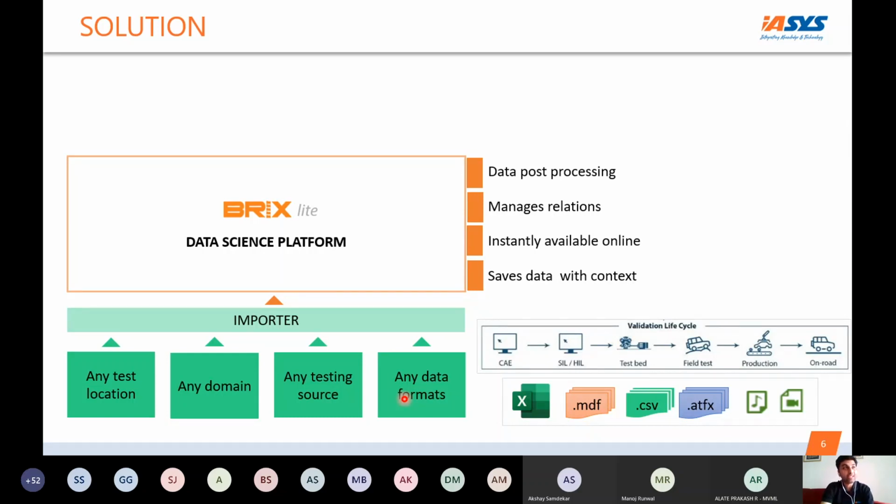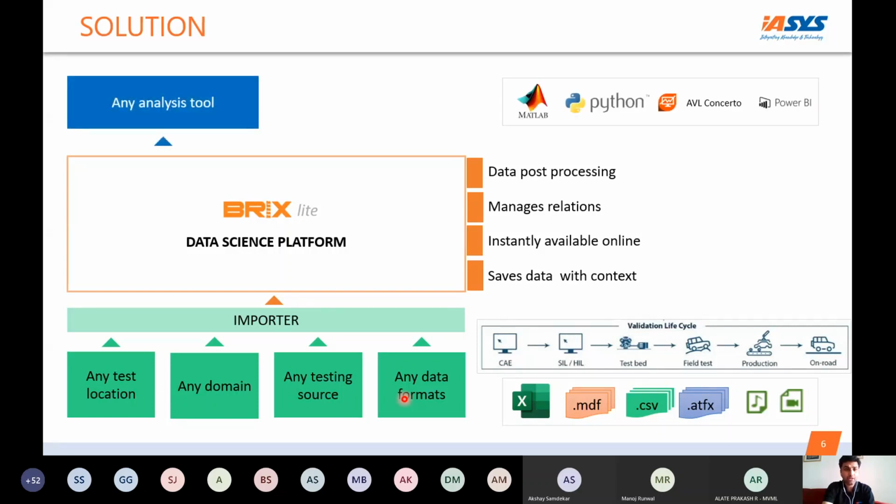This is what the Bricks Lite would actually give to you. And on top, once this data platform is there, because I keep saying the word platform, this is an integration layer in between the engineers and your next stepping stone of different digital strategies. So it has to hook on to different systems. It has to be adaptable to different environments. So your analysis tools, your legacy systems, like a lot of people use MATLAB, Python, Concerto, Dynamo, your BI tools, Power BI, Qlik Sense, Tableau, how these can all be brought into the system would be the solution that we would be offering today.